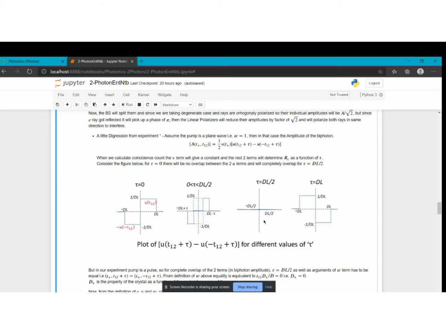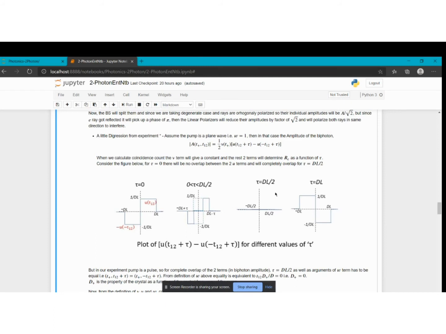Okay, so the notable thing is that these two terms will go to zero, that is, these two terms will completely overlap each other, when tau equals dl by 2. Okay, dl is the length of this square pulse.